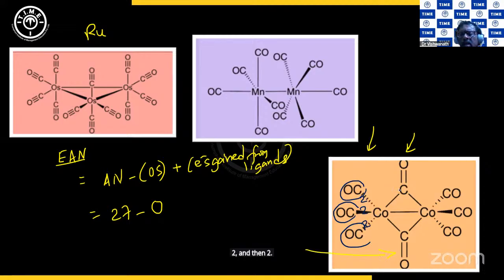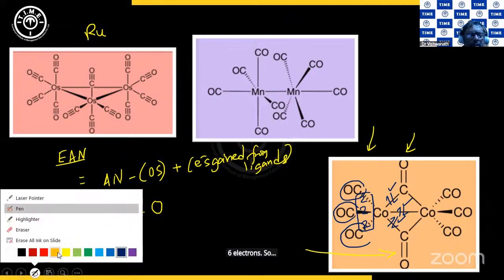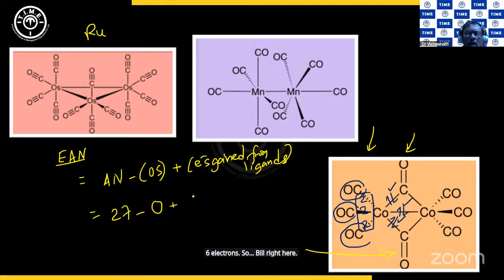Here, this is a normal covalent bond, normal covalent bond, normal covalent bond. So cobalt has gained only 1 electron here, 1 electron, and 1 electron. But from the ligands, it has gained 6 electrons. So we'll write here plus how many electrons are gained from ligands or other atoms to which it is connected.